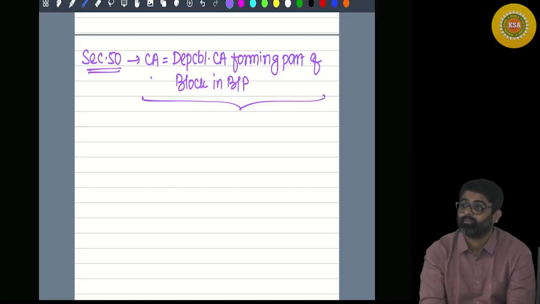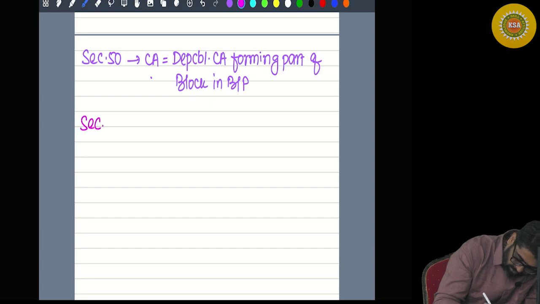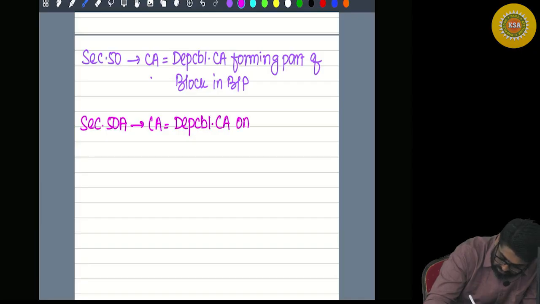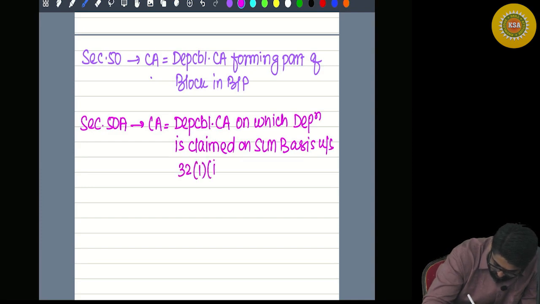Yes or no? Now, do you remember the next section? Which was the next section? 50A. In section 50A also, a specific type of capital asset is given. Again, a depreciable capital asset on which depreciation is claimed on SLM basis under section 32(1)(i).